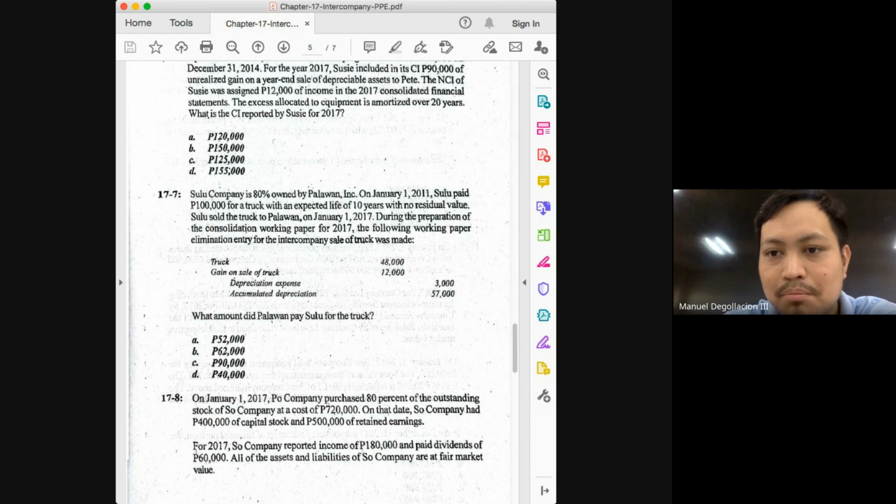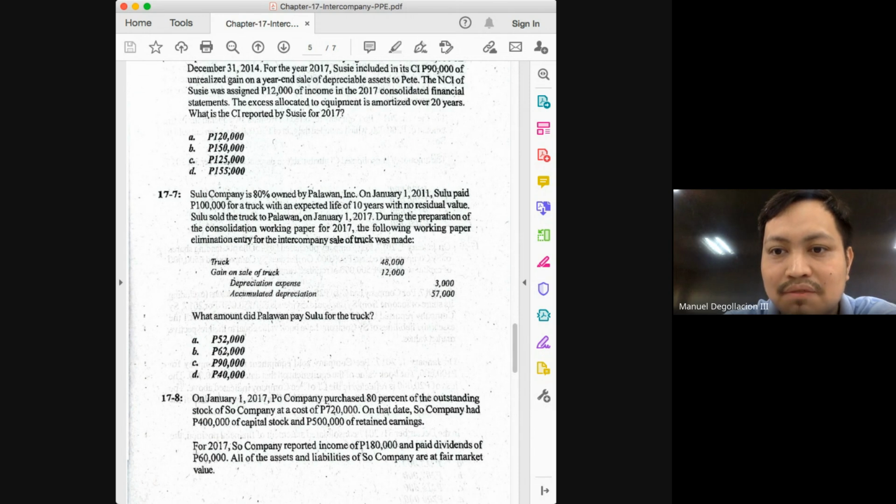And what amount will be reported by the consolidated entity, class? It would be the 10,000. Okay, and then that means the depreciation expense reported was 13, but the correct amount is 10.